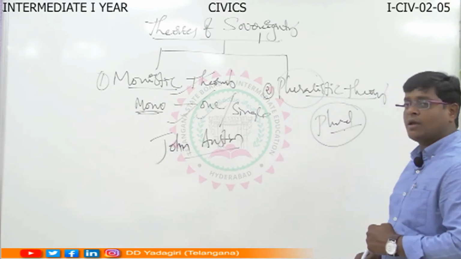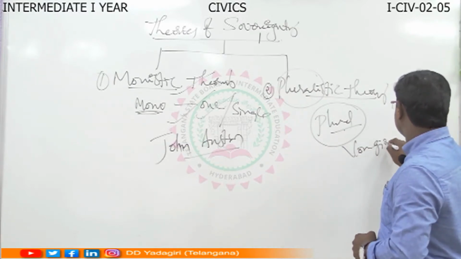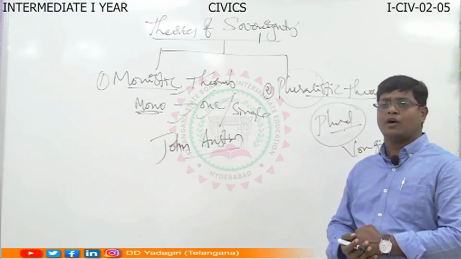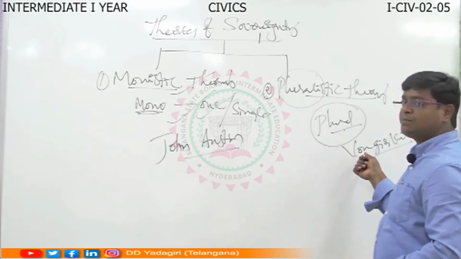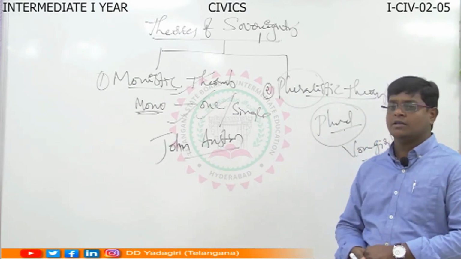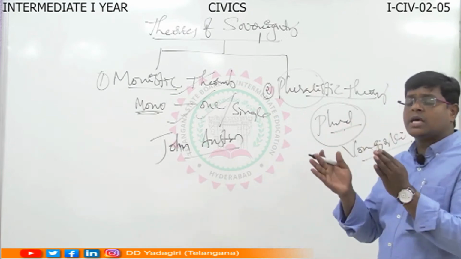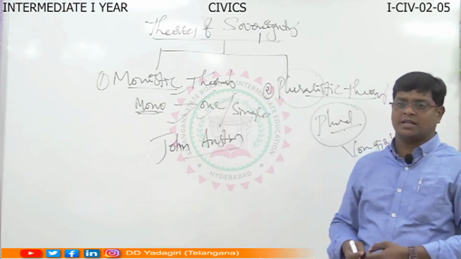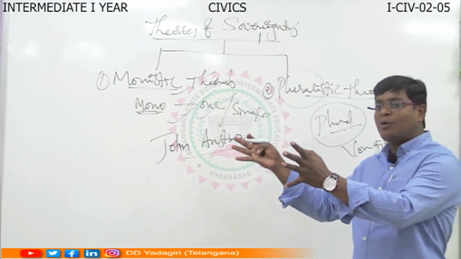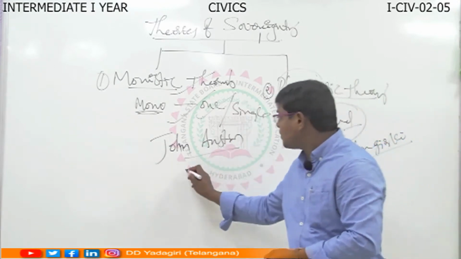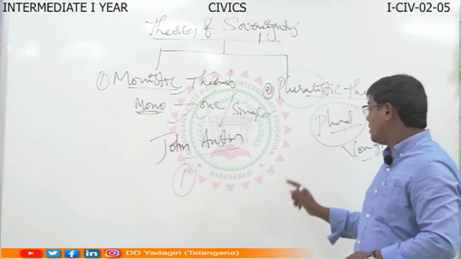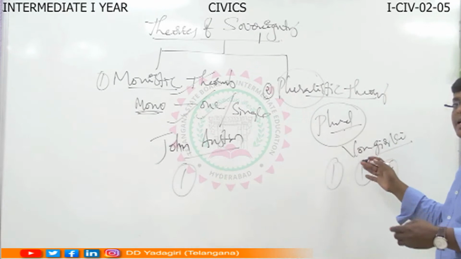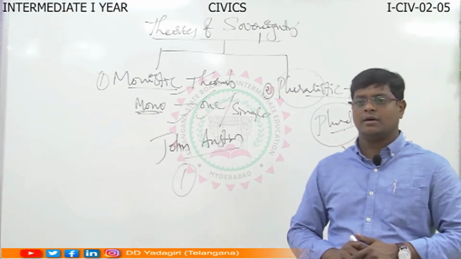Laski proposed the pluralistic theory. Apart from that, some other political philosophers also supported it. He was the prominent person who proposed the pluralistic theory of sovereignty. According to the pluralists, the sovereignty power cannot reside in one person. The sovereignty power is distributed among persons and among organizations. For example, two organizations or three organizations, more than one organization, enjoy the sovereignty power.